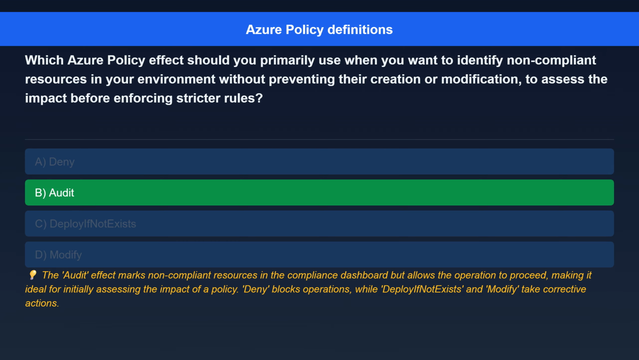The correct answer is audit. Here's the explanation. The audit effect marks non-compliant resources in the compliance dashboard but allows the operation to proceed, making it ideal for initially assessing the impact of a policy. Deny blocks operations, while deploy if not exists and modify take corrective actions.